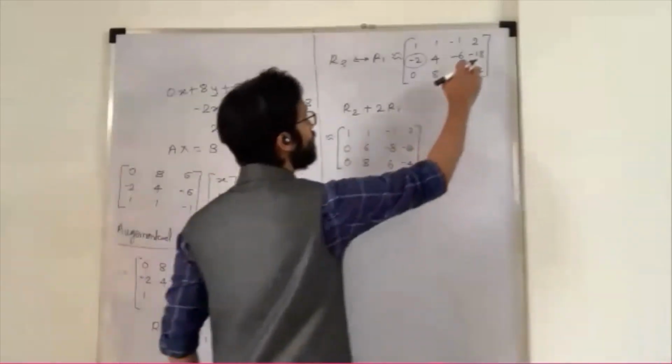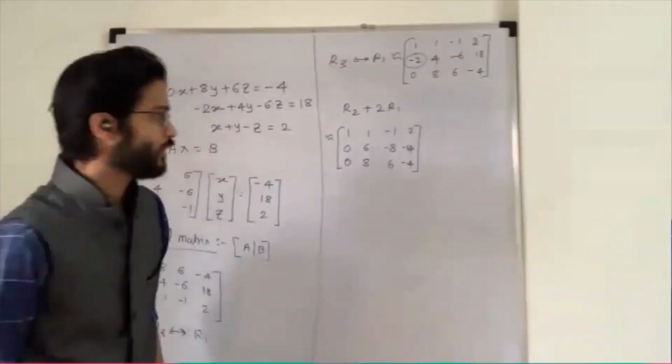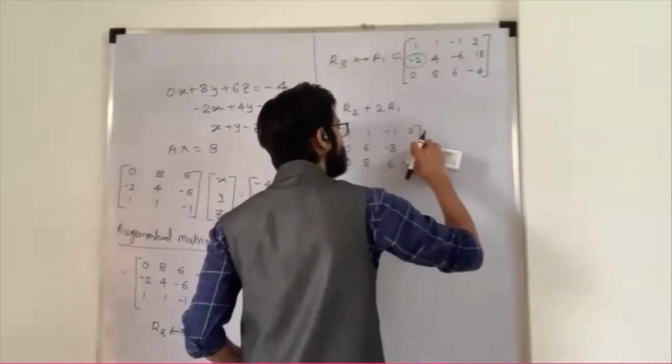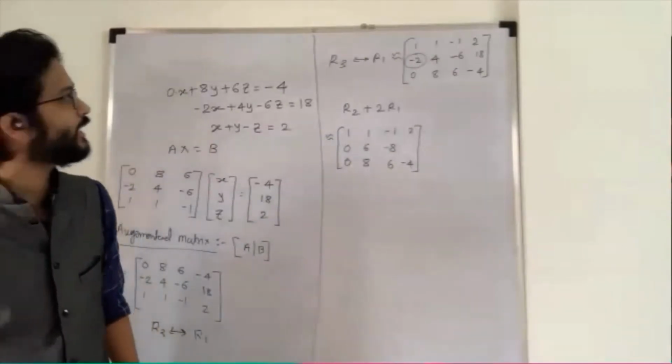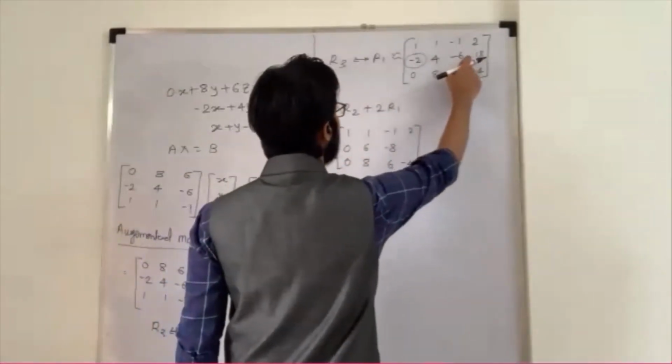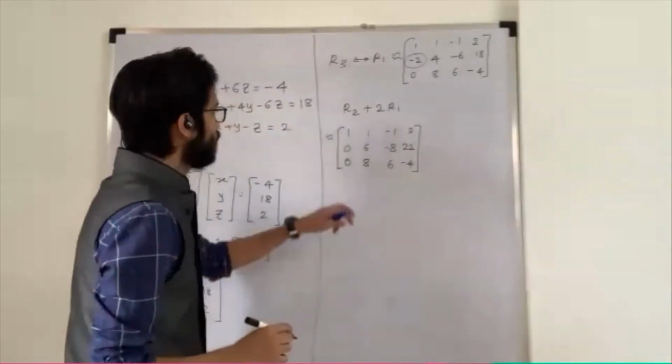Oh yeah, it's 18. See the mistake that I made. I just noted down the matrix and made a minus sign. So it's 18. If it is 18, then what happened? R2 is 18 plus 4. It's 22. Okay.